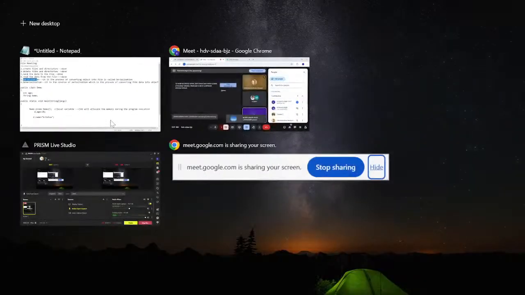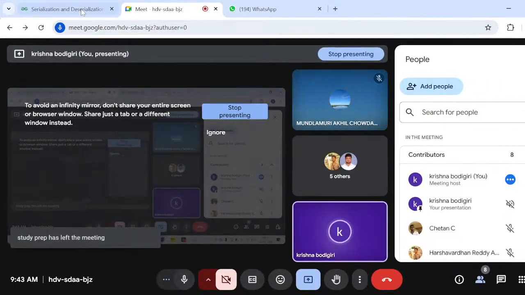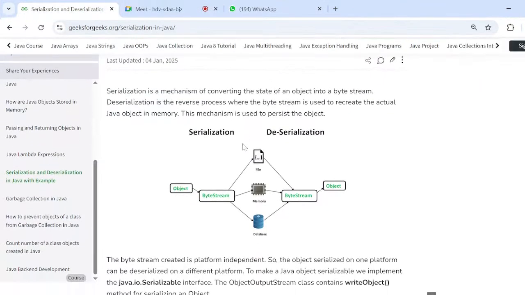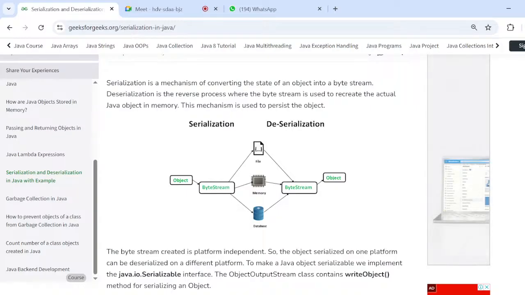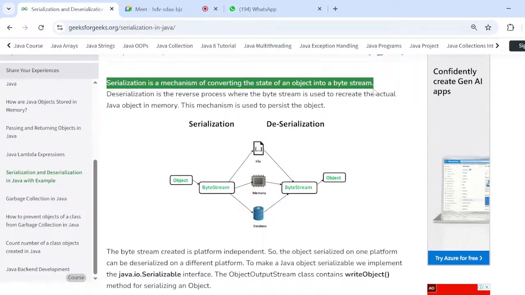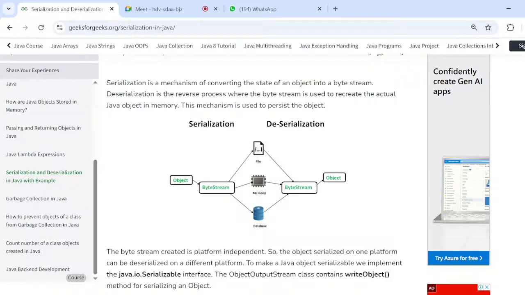So there is a document which I opened. Come to here. Can you please see this? It is the mechanism of converting the state of an object into a byte stream. Byte stream is nothing but an intermediate language. And deserialization is the reverse process where the byte stream is used to recreate the actual Java object in memory. This mechanism is used to persist the object.